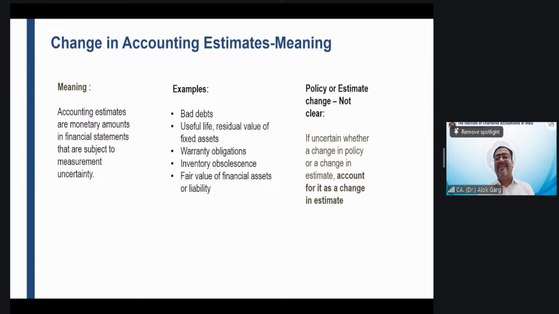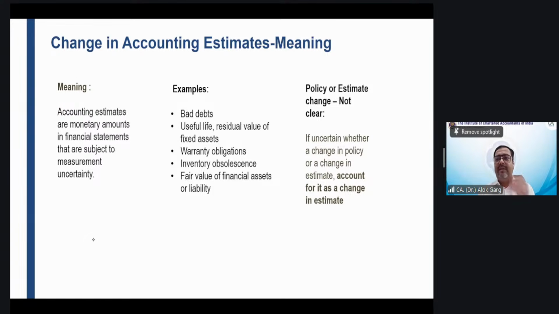what is an accounting estimate? As we all understood, it's an estimate, not 100% accurate, but the best estimate. Accounting estimates are monetary amounts in financial statements that are subject to measurement uncertainty.